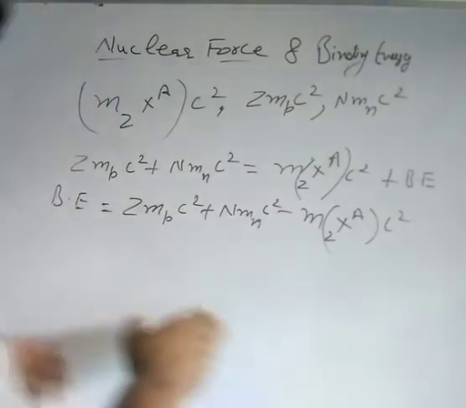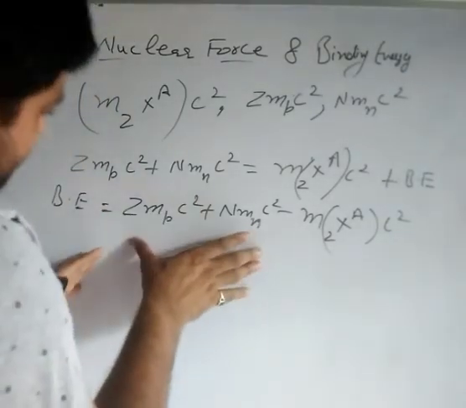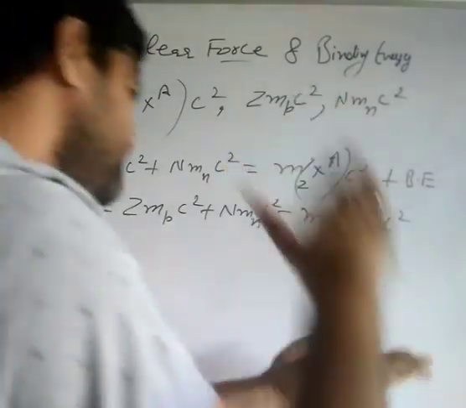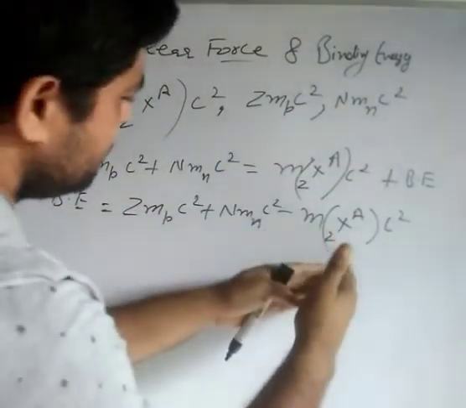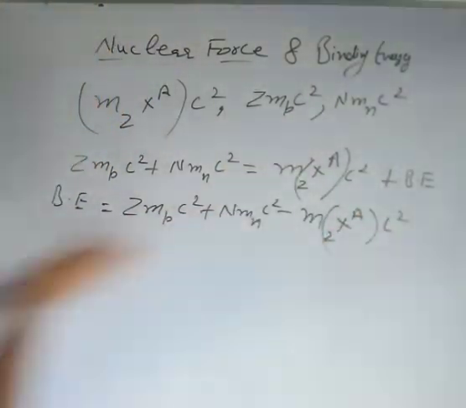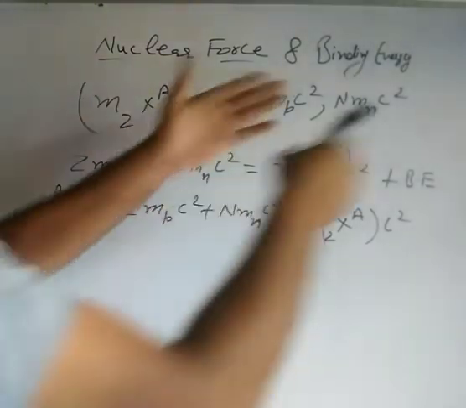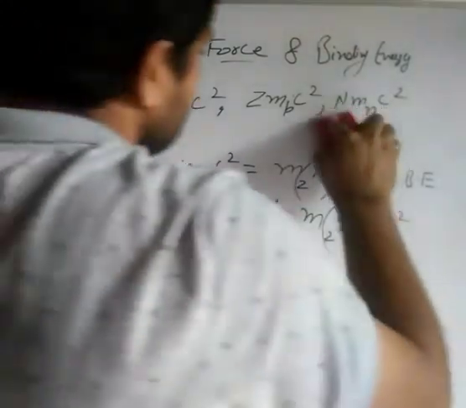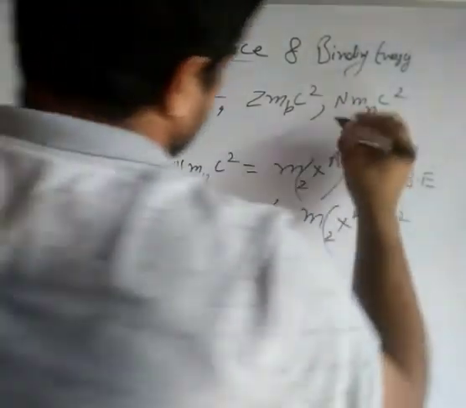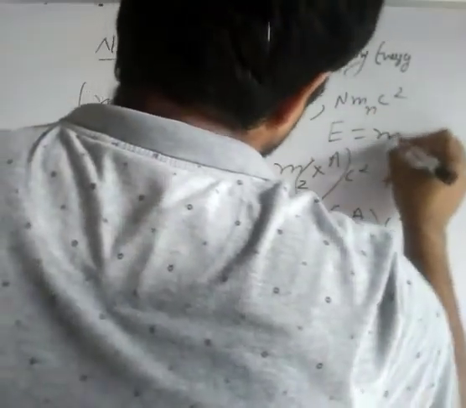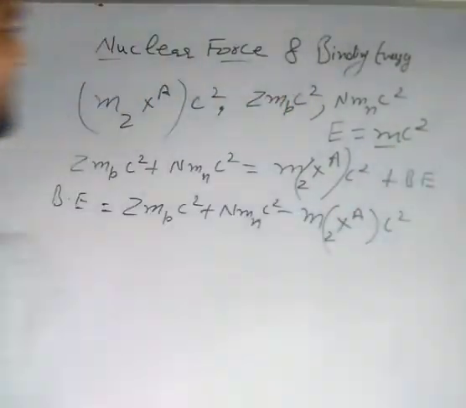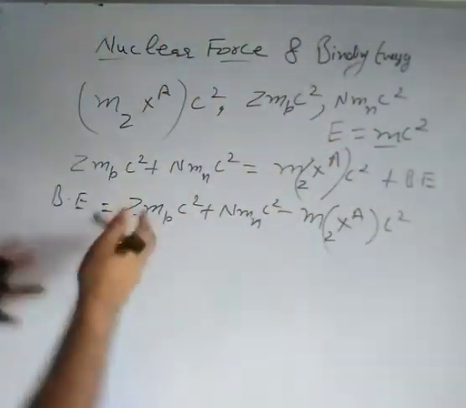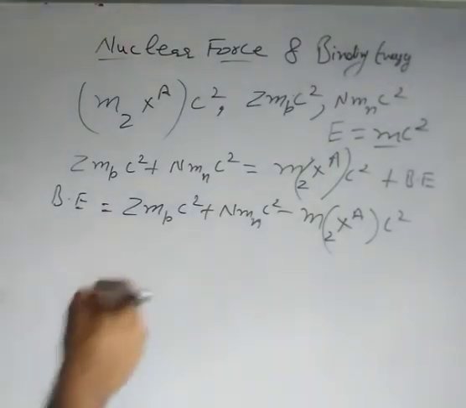So you will find that total rest mass energy is somewhat larger when they are separated, and somewhat lower when the same Z protons and N neutrons are inside the nucleus. And that difference of the rest mass energy, because I have already told you that according to Einstein's mass energy equivalence, there is a relation equal to mc square. If you have a mass m, then the rest mass energy of that mass m will be equal to mc square. So this is known as binding energy.